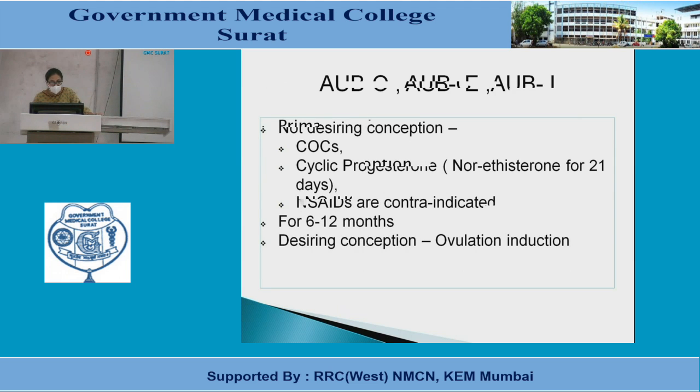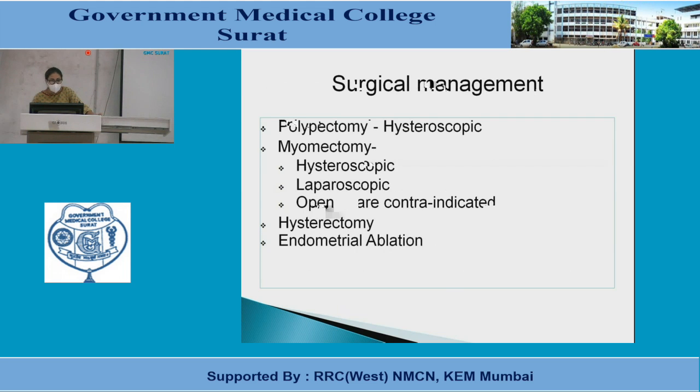In case of AUB-O, AUB-E and AUB-I, not desiring childbearing, they should be offered contraception, that is OCP, cyclic progesterone, LNG IUCDs for 6 to 12 months. Those desiring conception, ovulation induction should be given. In case of surgical management, in case of polyp, we should remove it with hysteroscopy, myomectomy, hysteroscopic, laparoscopic or open myomectomy, hysterectomy and endometrial ablation.